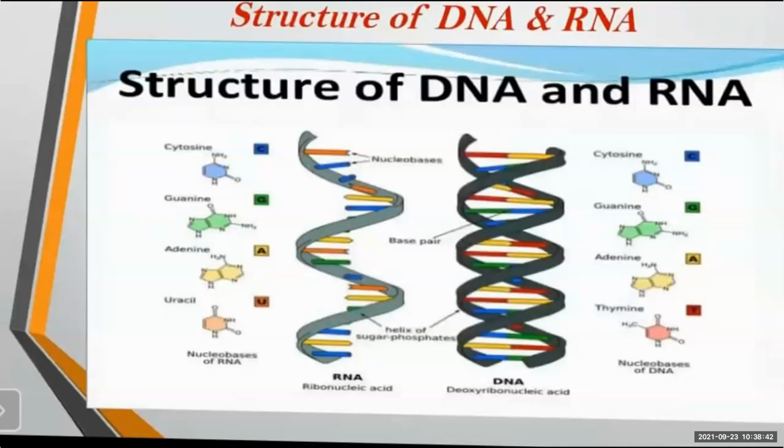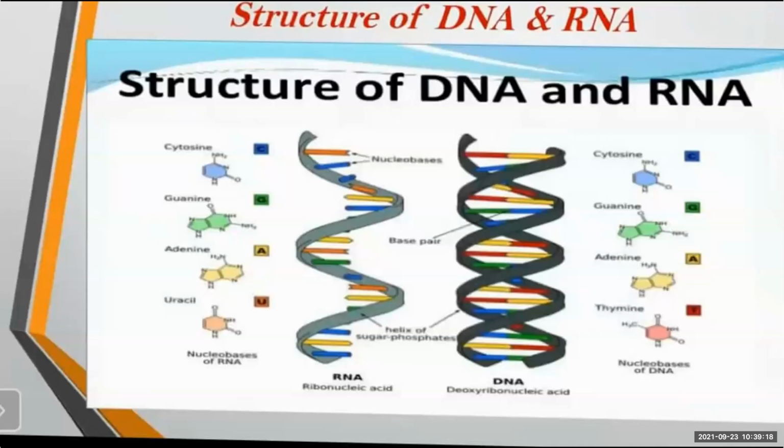And at last, we have seen the DNA fingerprinting. So what was the DNA fingerprinting? The sequence of the genes in the DNA of a person, that is the genome of the person, is identified, and it is useful to identify the lineage and to identify criminals because it is unique to every person.